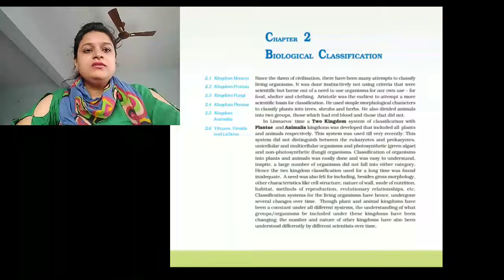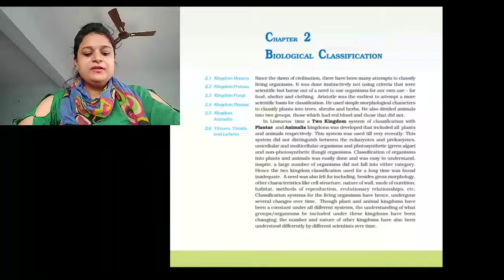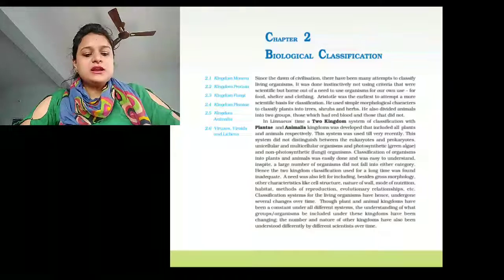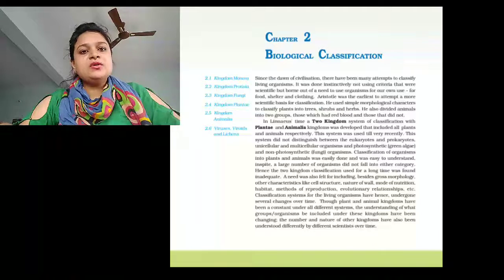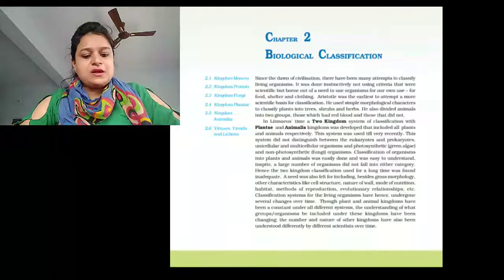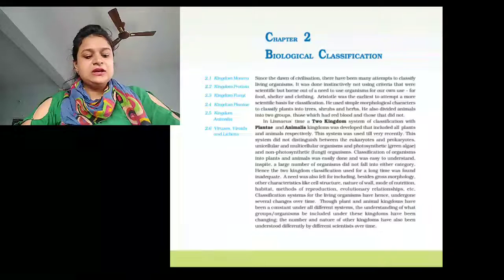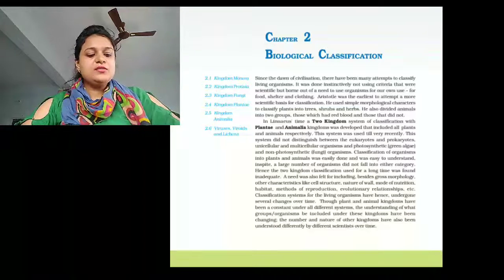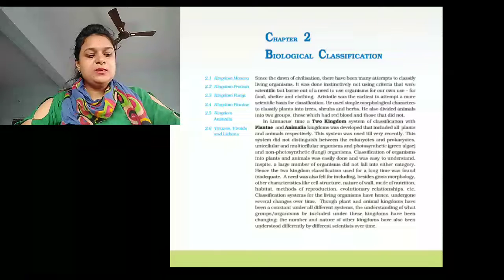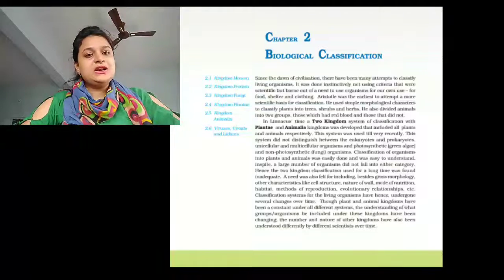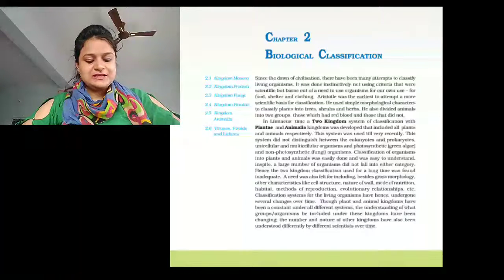Okay, what we learned in this topic? We learned what is biological classification. I am giving a summarized form of this chapter. Biological classification is a scientific order of organisms in a hierarchical series of groups on the basis of their relationship, morphology, evolution and others. What are the advantages of biological classification?